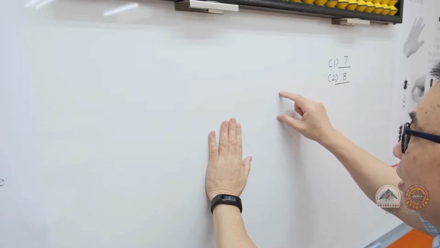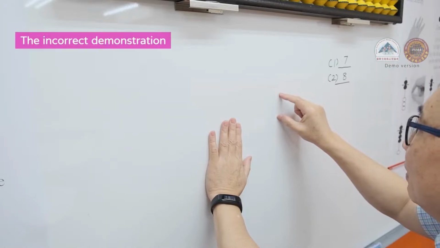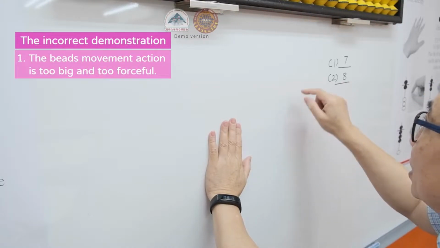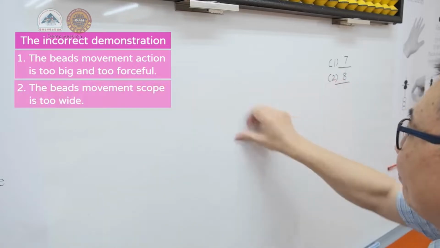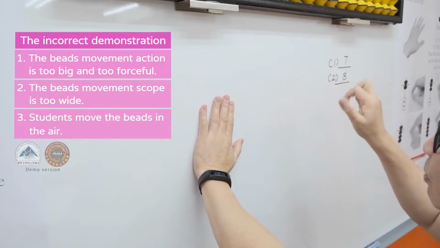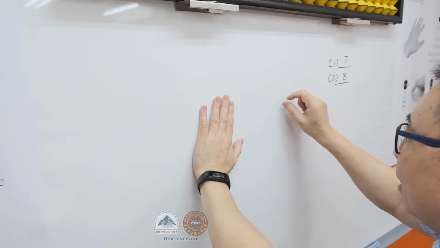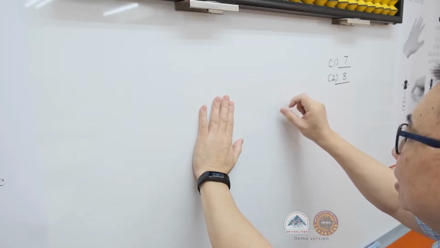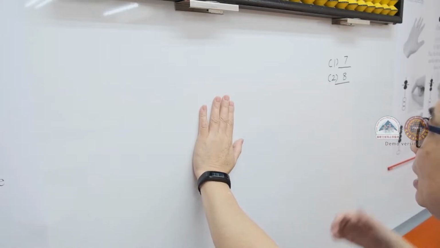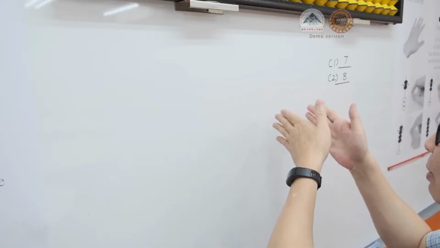We often see that students do incorrect demonstrations when teachers are not paying attention. The bead movement actions are either too big or too forceful, or the bead movement scope is too wide. Some students may even move the beads in the air. The fingers must make contact with the table lightly, and the numbers 6, 7, 8, 9 should have different lengths. If you focus on the small scope on the table, it will be easier for the student to visualize the movement of the beads in their mind.